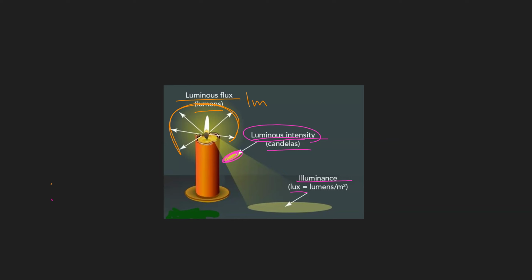And solid angle here, it's the angle whose radius goes from here, the source of the light, to here. So if you make this radius a square, you're going to get the area of this part.